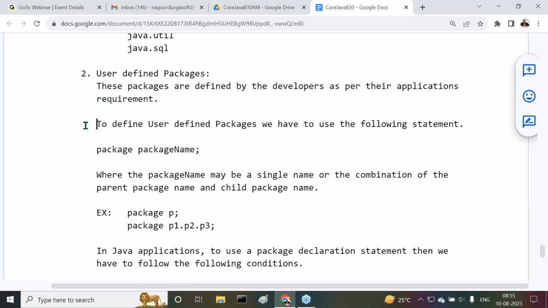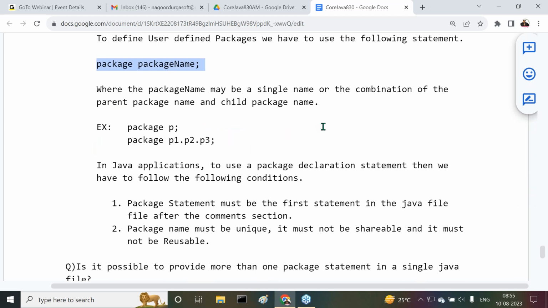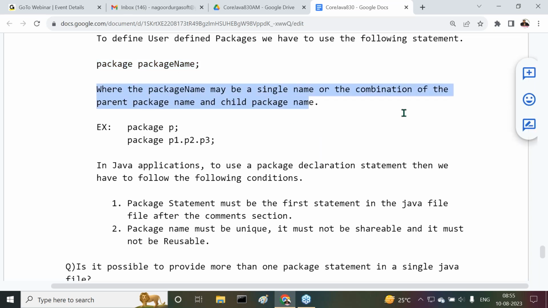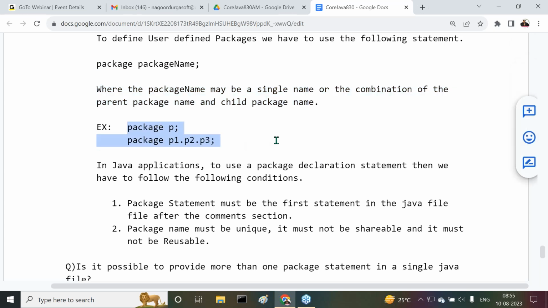To define user-defined packages, we have to use the package statement: package name, where the package name may be a single name, or the combination of a parent package name and a child package name. For example, package P; package P1.P2.P3. Like this we have.